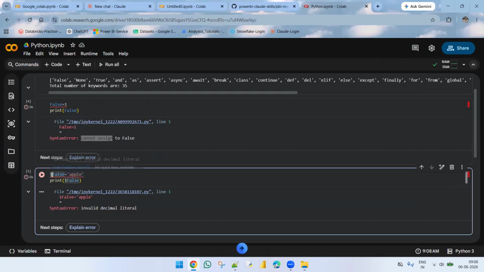This is also invalid. We cannot start a name with a number. This is also a rule of Python. The variable does not have to start with a number.